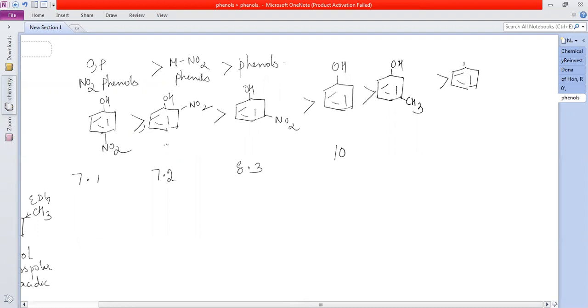Ortho and para, almost the same thing. Then come alcohols, because phenols are more acidic than alcohols. I'll give you the values also. The value for meta is 10.1. Ortho and para are 10.2, both of them. Alcohols are 15.9. See how much less acidic these alcohols are. These are pK values.